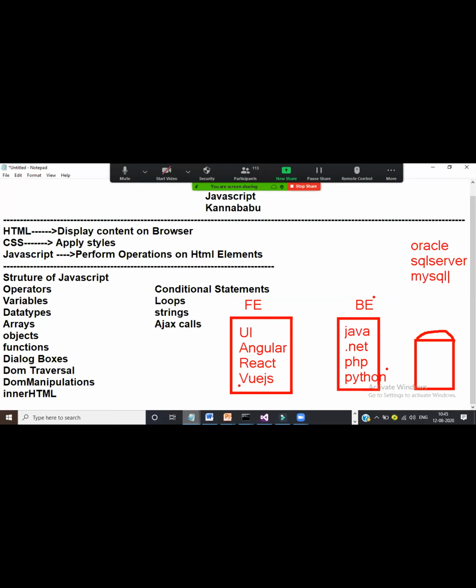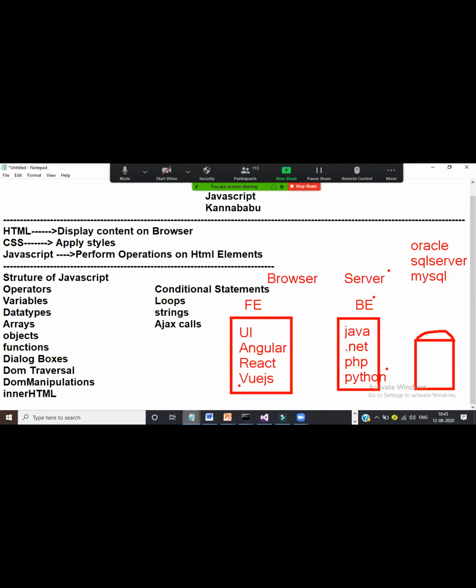So whenever you develop any web application nowadays, front-end technologies will execute on browser. Back-end technologies will execute on where? Server. Today's style of application development is whenever you develop any application, the total application will divide into two parts. One is front-end application, other one is back-end application. Front-end application is UI, Angular, React, Vue.js, etc. So nowadays, 70% of code must execute on browser only.